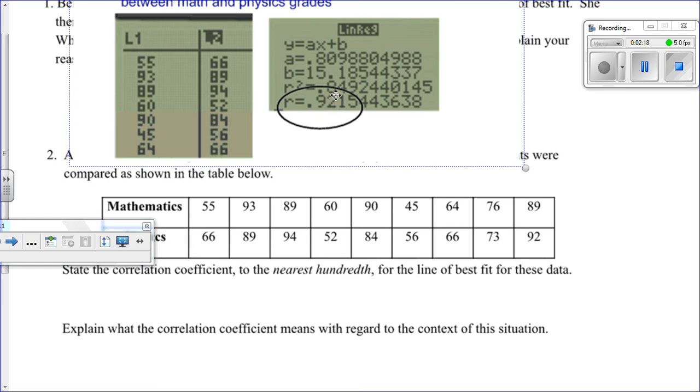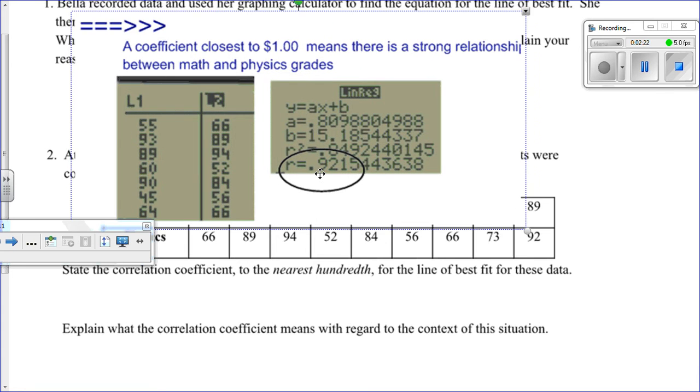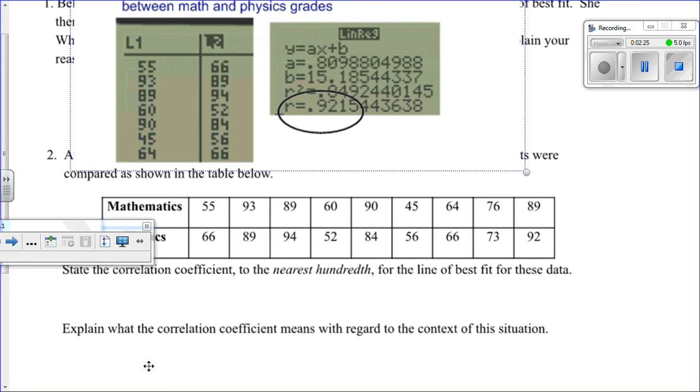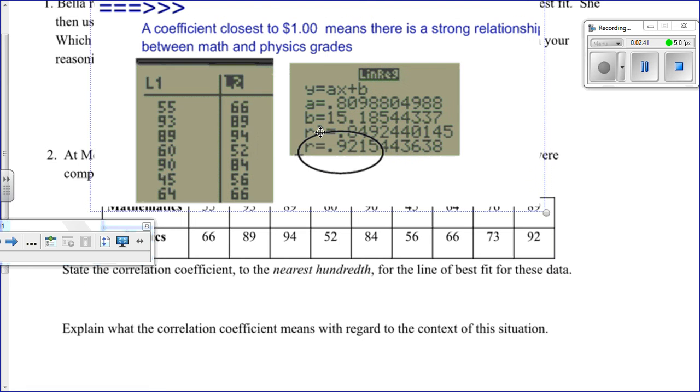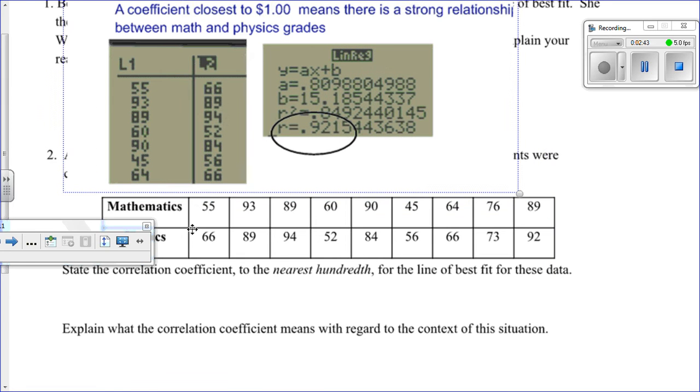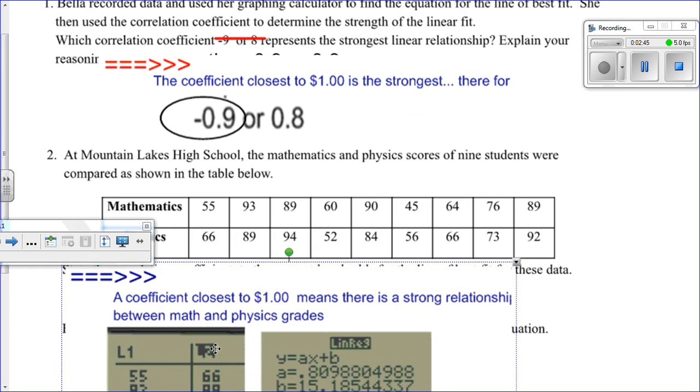It means there's a strong relationship, because 0.92 is pretty close, 92 cents is pretty close to a dollar. There's a strong relationship between the math and the physics grades. So in English, that means if I'm rocking in math, I'm probably rocking it in science. But if I'm bombing in math, I'm probably bombing in science too. So the relationships are strongly correlated. All right, next question.